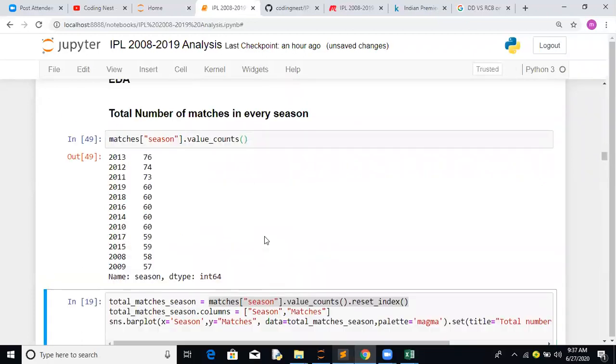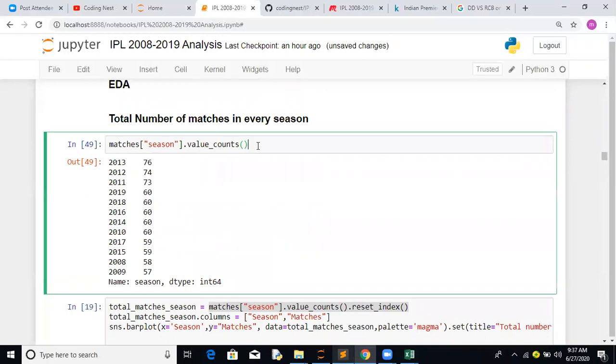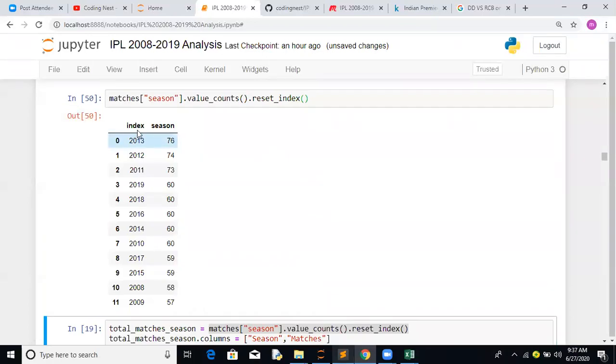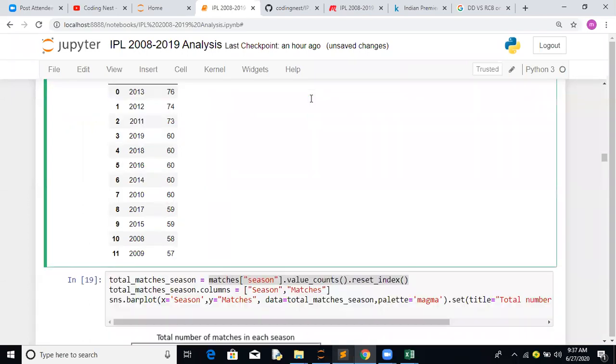The value counts gives you a series, and we are interested in both the index as well as the value part of it. That's why we use reset underscore index. Now this becomes a column. We rename this as season, and this as matches. This is the common activity you will normally do for each and every task.